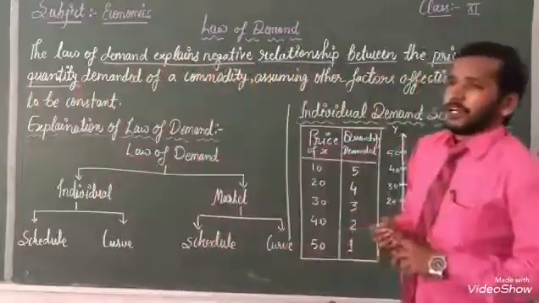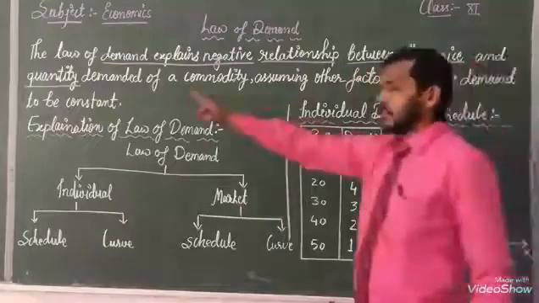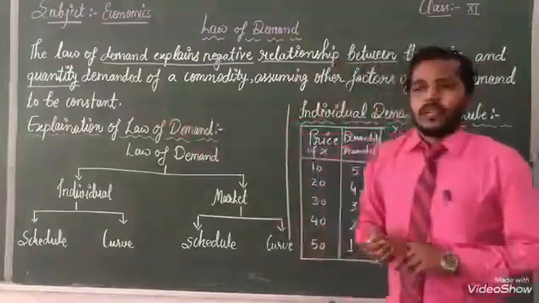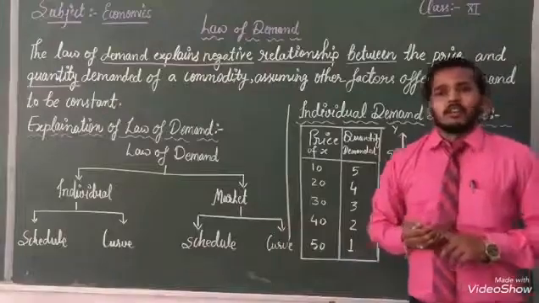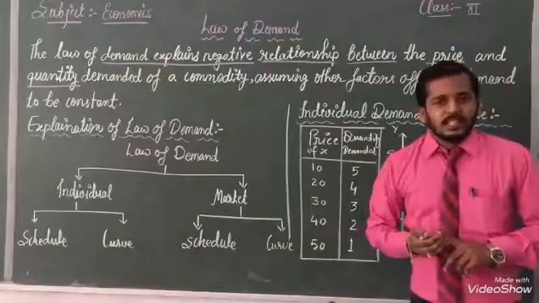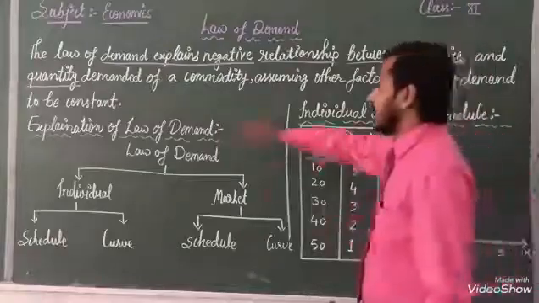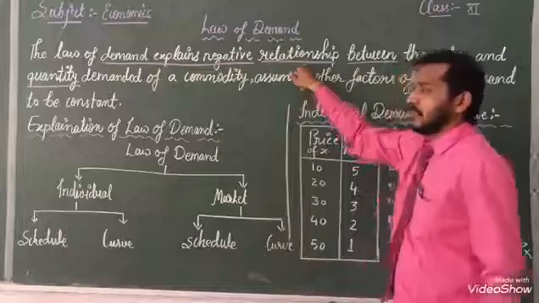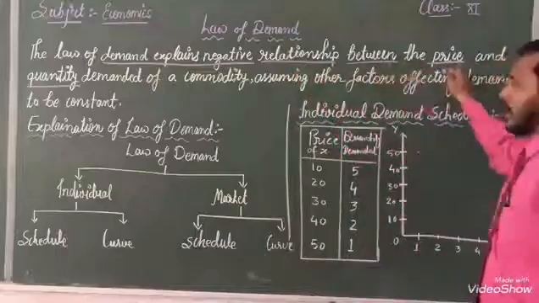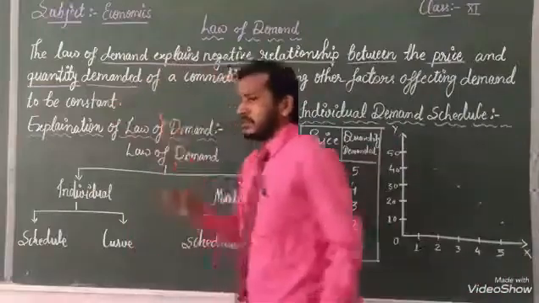When the price is at a higher level, our quantity should be very less. This is the rule of demand, which is why it should be written here.